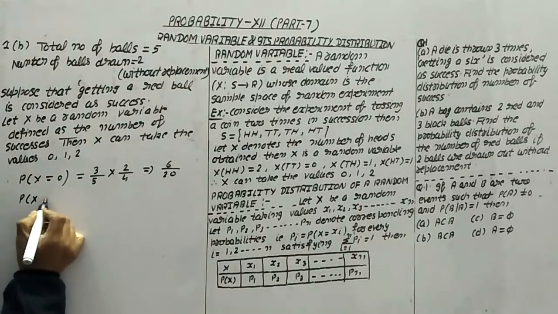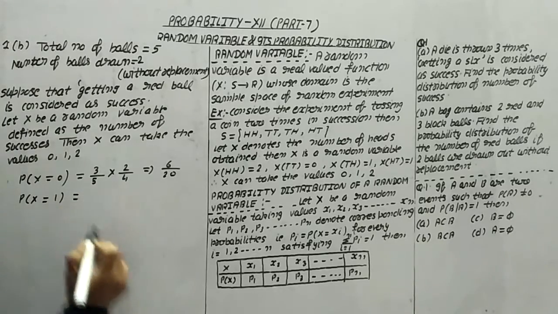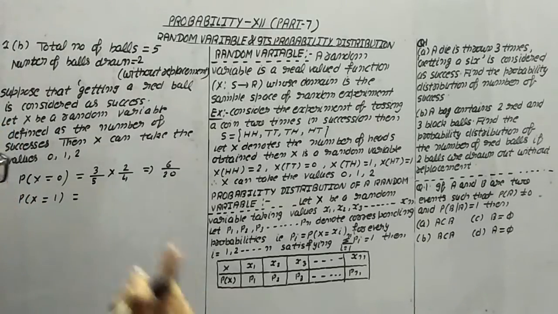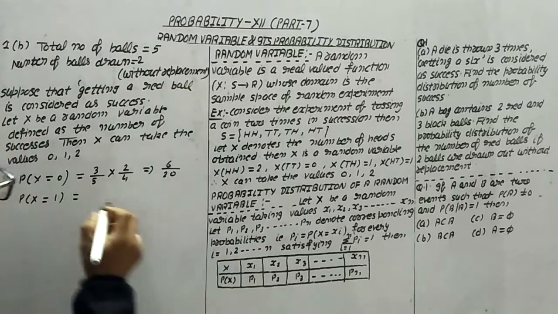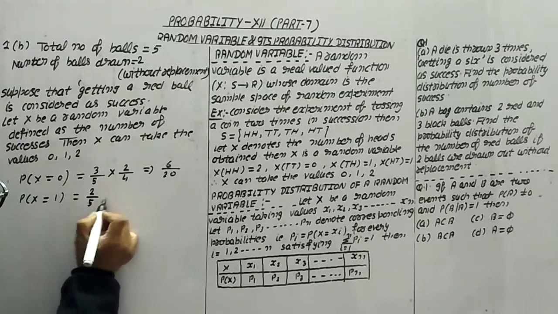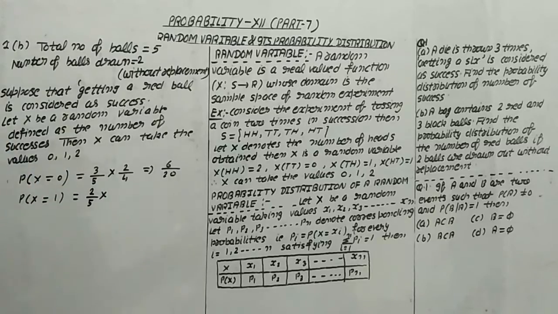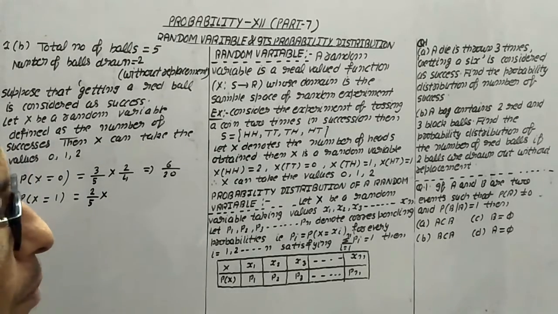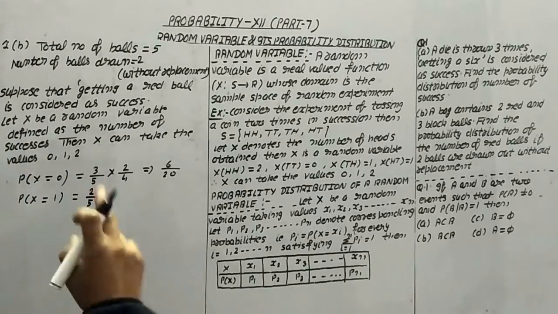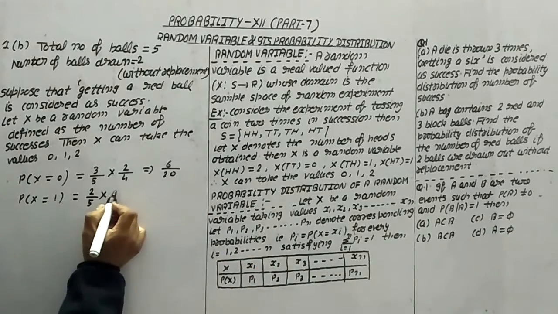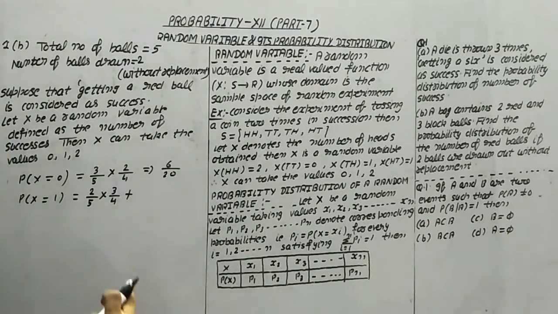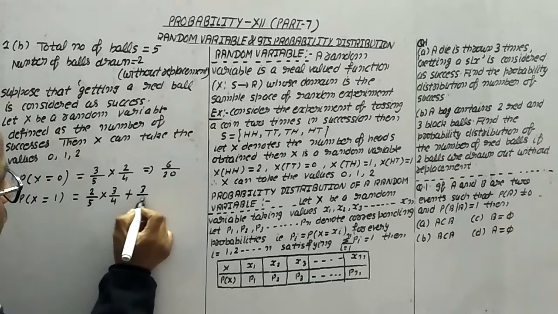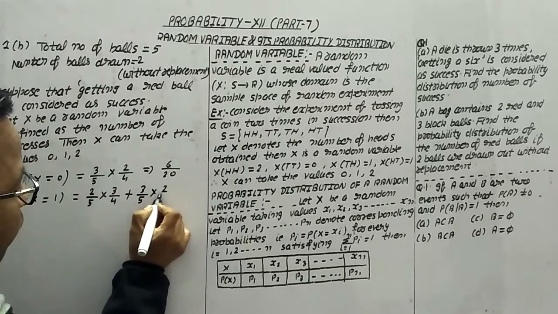Now x=1. It means 1 red ball and 1 black ball. Suppose the first ball is red. Then the probability is 2/5, into getting the black ball, but we are not keeping this red ball back. It means 3/4, plus the first ball is black, which means 3/5 into 2/4.